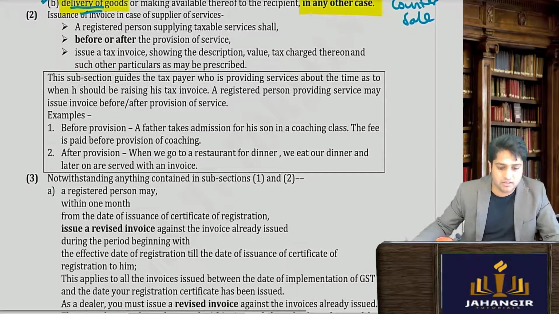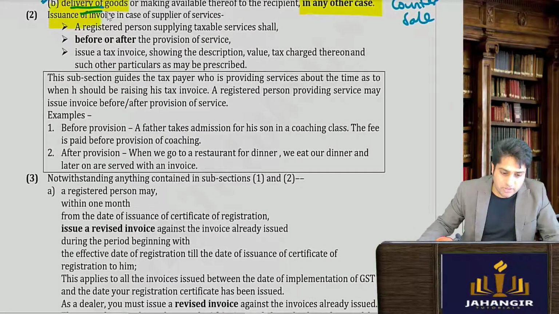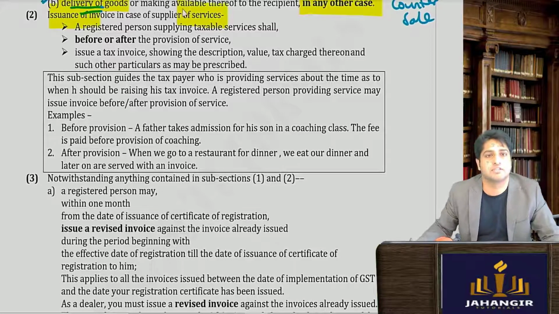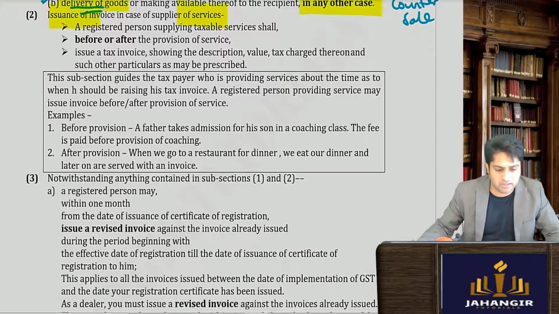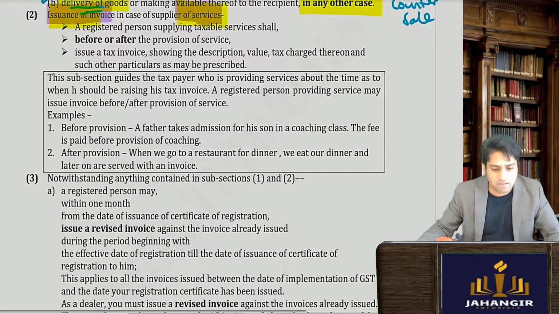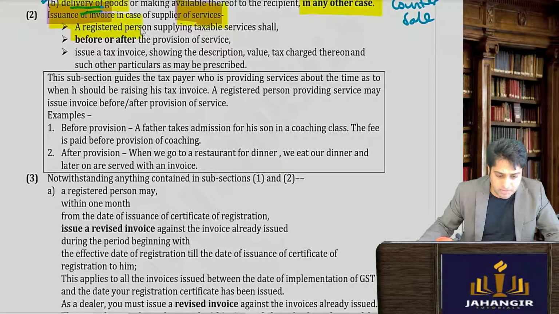Let's move ahead. Now tax invoice in case of supply of services. So let's say now the time of issuance in case of services. A registered person supplying taxable services shall before or after provision of service issue the tax invoice showing all the details.